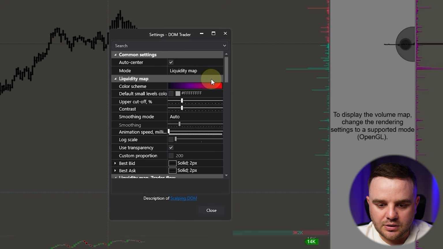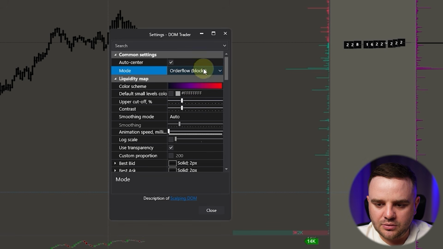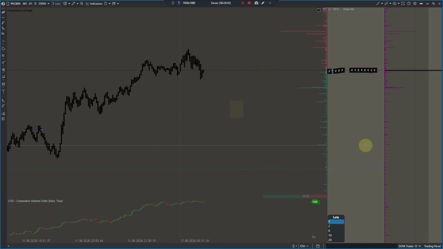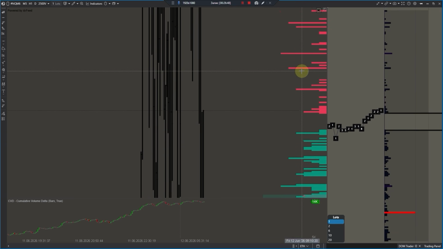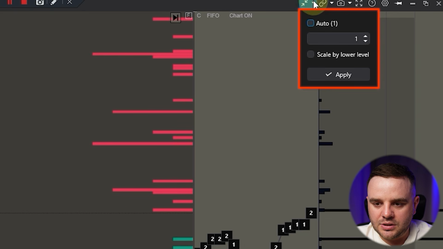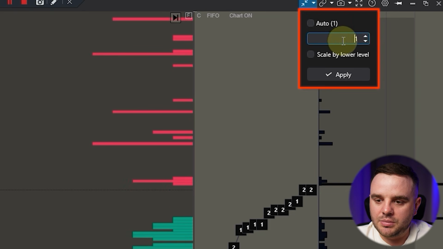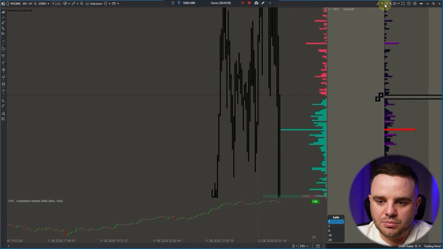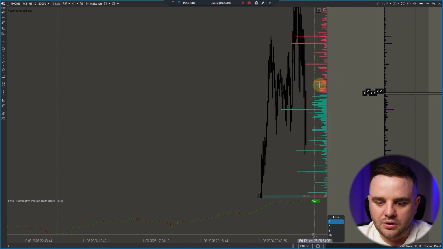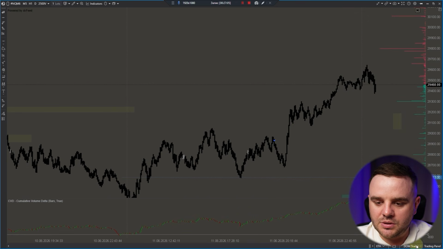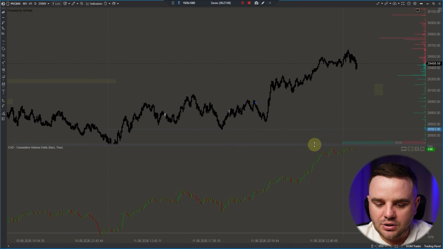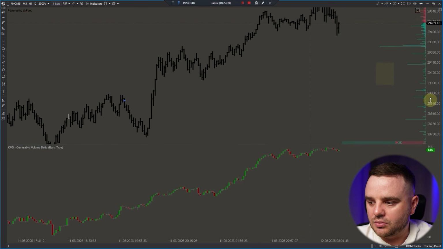You can see it can build even a heat map for you, but I don't like to use it. For example, here we have a heat map, as you can see. We can analyze all orders and all of this stuff. For NQ, also pay attention that there must be proper scale. I personally for NQ use 4. For all instruments that would be different, because for crypto, for some instruments that would be even 100, because for each instrument there must be a different scale. You need to set up the order book scale correctly.